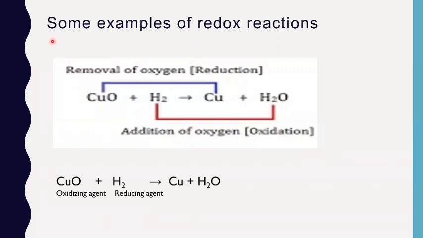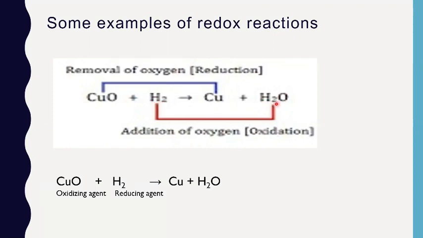Let's look at some examples of redox reaction. We have copper oxide and hydrogen here. And when they react, we get copper metal and water. In this reaction, copper oxide is changing into copper, that is, oxygen is being removed from copper oxide. So we can say that copper oxide is being reduced to copper and hydrogen is changing into water, that is, oxygen is being added to hydrogen. So hydrogen is being oxidized to water.